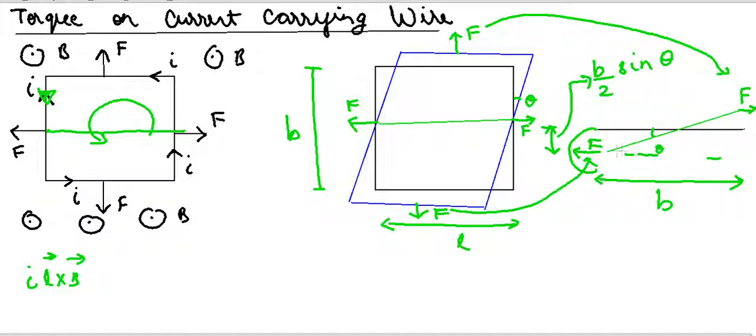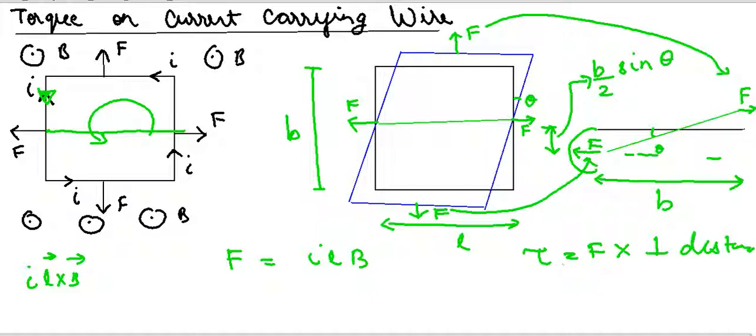So if we see the torque of this force, what is F? F is nothing but I, the length of this wire, L, into B. So I L into B is the force on this wire. So F is equal to ILB. So the torque because of this force, torque is equal to force into perpendicular distance.